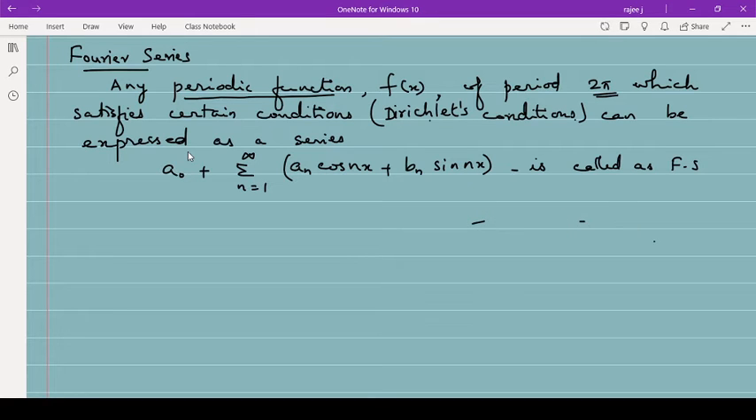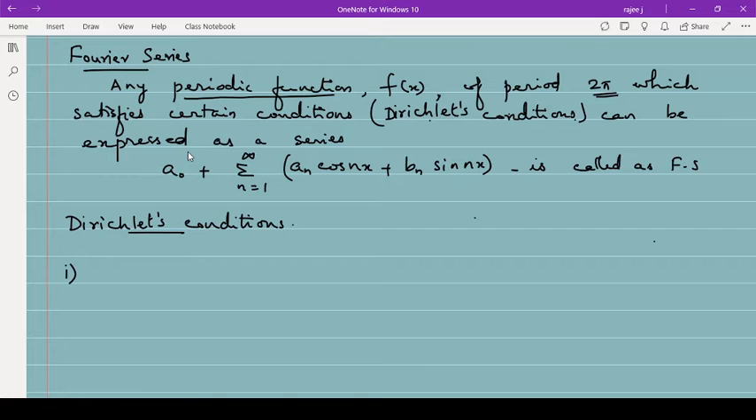So now, what are Dirichlet's conditions? Dirichlet's conditions sometimes come as a theory question.